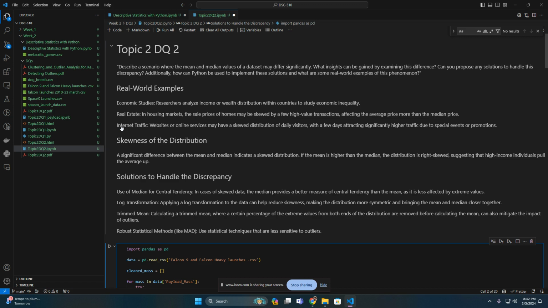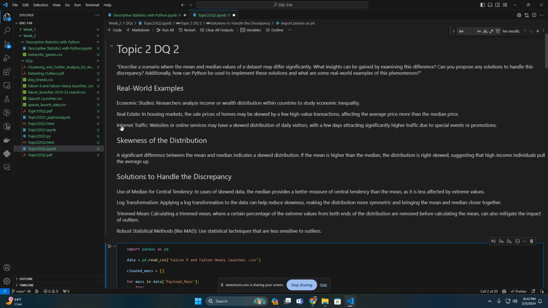For real world examples, you can look at economic studies. Wealth distribution has a huge variability. Real estate, housing markets, they obviously have huge variability. It goes a lot along with wealth, right? Internet traffic, though, that one I always find really interesting because you're going to have higher traffic on certain days, like a release of a new Stanley tumbler, right? Everybody's obsessed with those right now. So I guarantee you when they release a new tumbler, they have way more traffic than they're used to. Stuff like that. So a skewed distribution is a significant difference between the mean and the median.